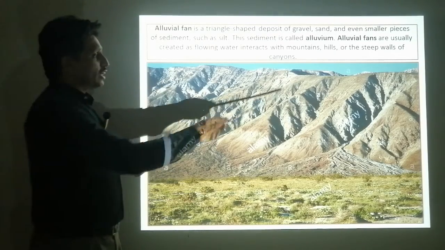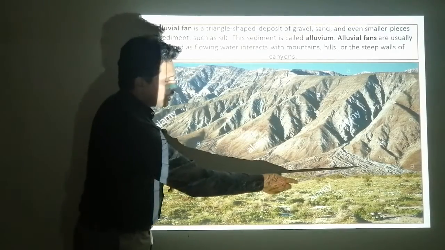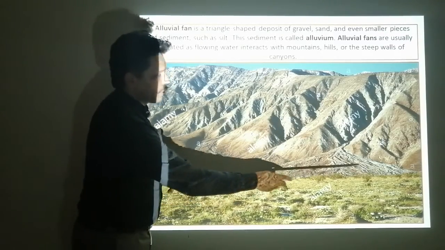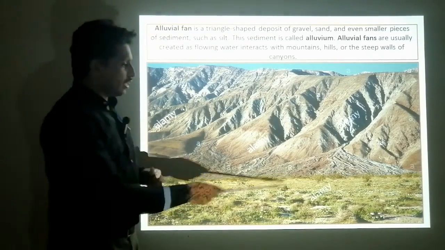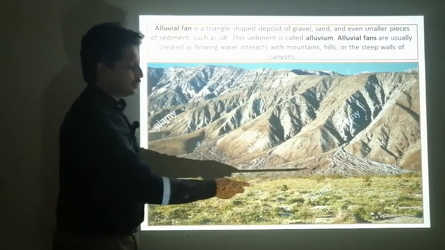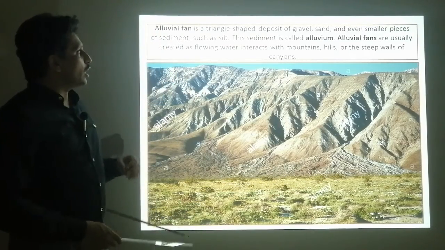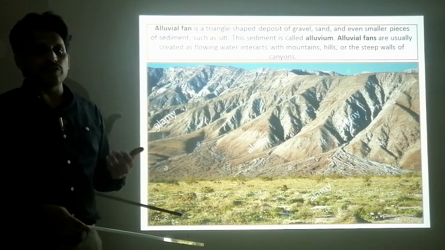When rainfall comes down from these mountain ranges, it brings along alluvium, sand and silt, and deposits it in this shape. You can see the shape is called an alluvial cone or alluvial fan.